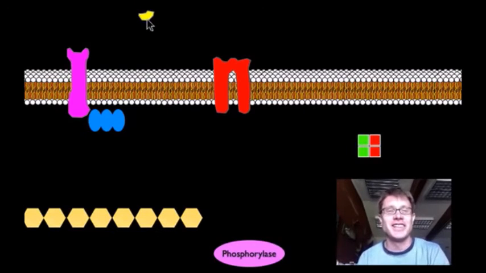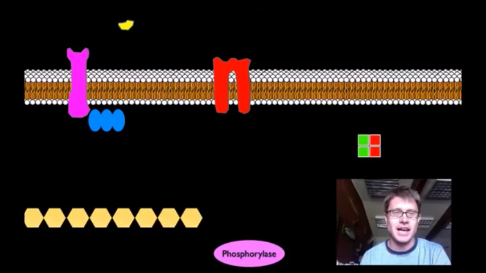So what do we call this? That's right. It's called the ligand. A ligand is a chemical that can't make entry into the cell. So this is called the receptor. Do you remember what that's called? That's right. It's called the G protein. And so what will happen is that ligand will attach to the G protein. It's got a number of different subunits. This one right here on the end is called alpha subunit.